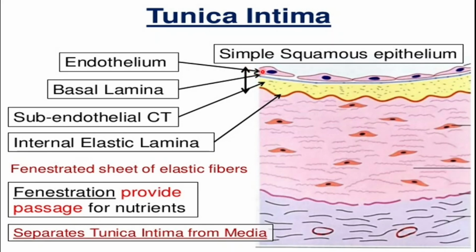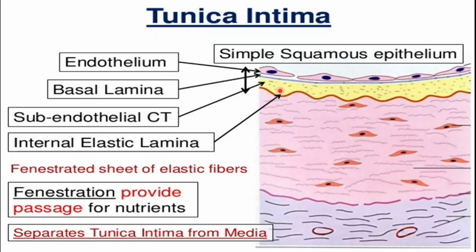In the tunica intima we have the endothelium, and below the endothelium we have a very small layer, the blue one, known as the basal lamina. Below the basal lamina we have the connective tissue in yellow, known as the subendothelial connective tissue.